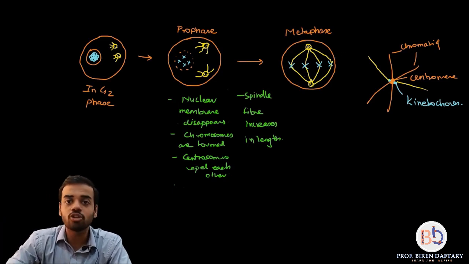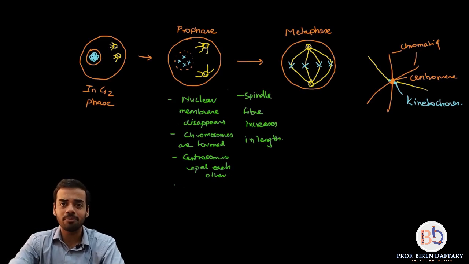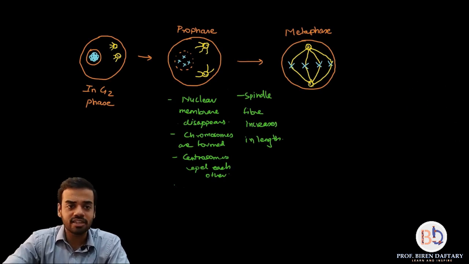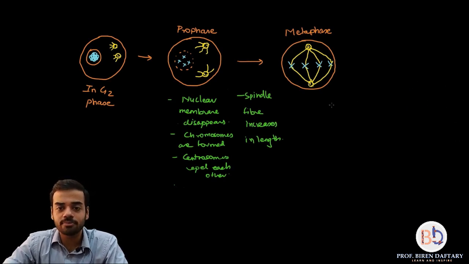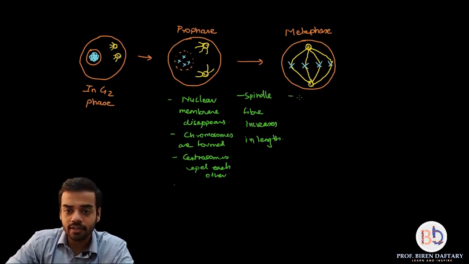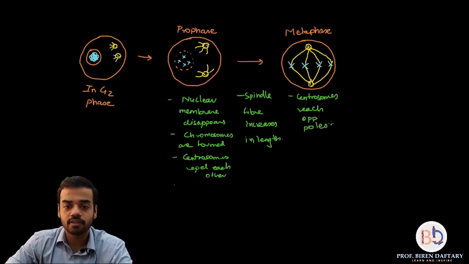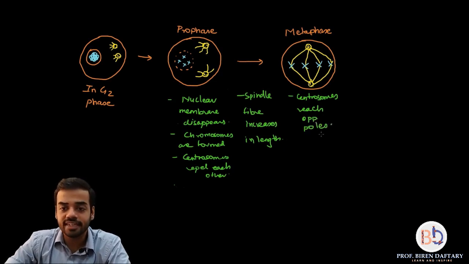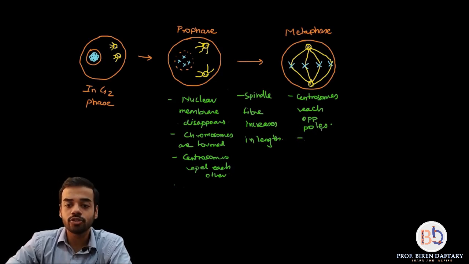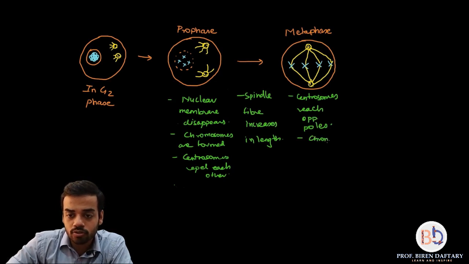Is this clear? Centromere is basically also called the primary constriction, but I am not going to go into those details right now. So I hope this arrangement is clear. Okay, this is called metaphase. So what are we going to write under metaphase? First of all, we are going to write centrosomes reach opposite poles. Is this clear? Second point that we are going to write is going to be what? Second point is going to be chromosomes